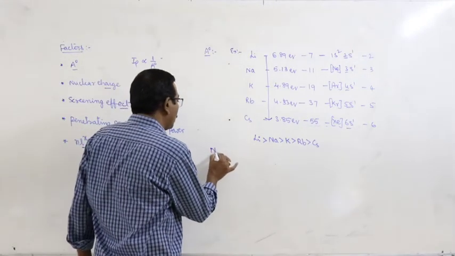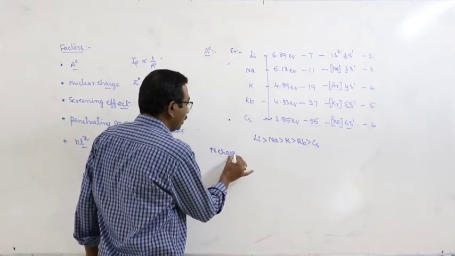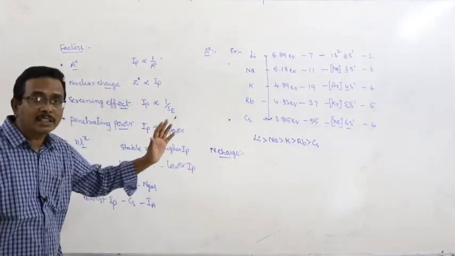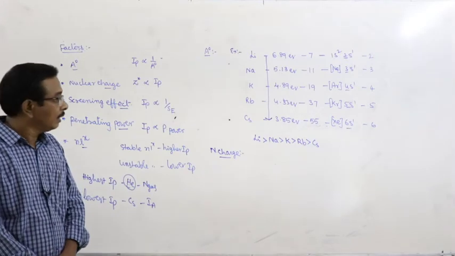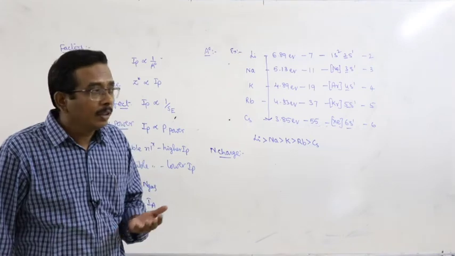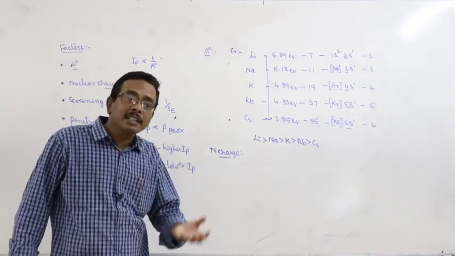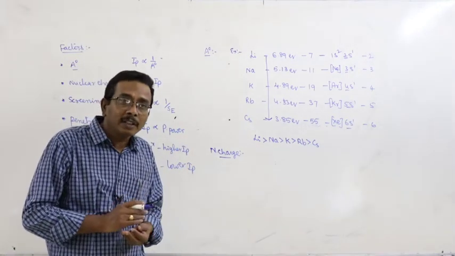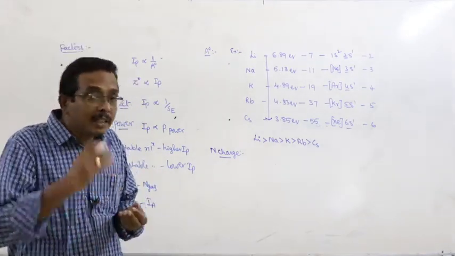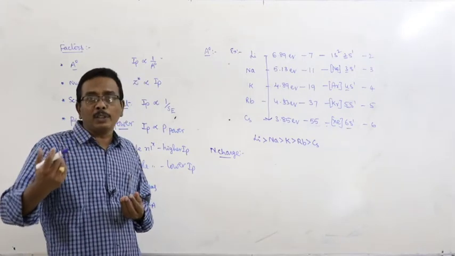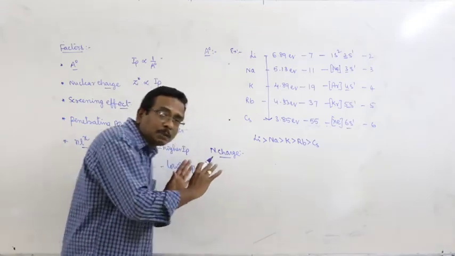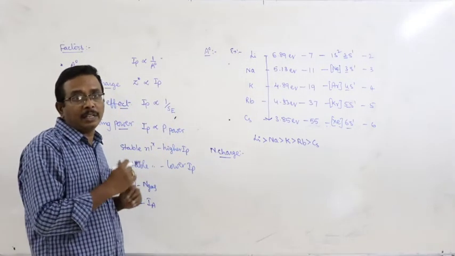Second one, nuclear charge. How can you explain the influence of the nuclear charge on the ionization potential? With increase of the nuclear charge, the effective nuclear charge increases. Means what? The nuclear attraction for each electron increases. Then a large amount of energy is required to remove the electron. And that can be clearly observed in the periods.